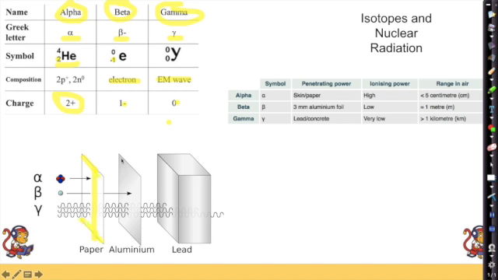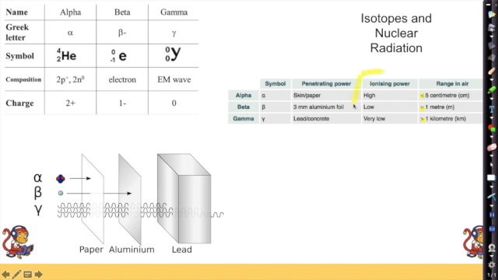Our beta radiation is stopped by a thin sheet of aluminium, and our gamma radiation is stopped by a thick piece of lead. We can also see that reflected up here in our table, and we can also see the range that each travels in air. So alpha radiation travels just a few centimetres, beta radiation up to a metre, gamma radiation a really long way, up to a kilometre. And they've got different ionising powers.